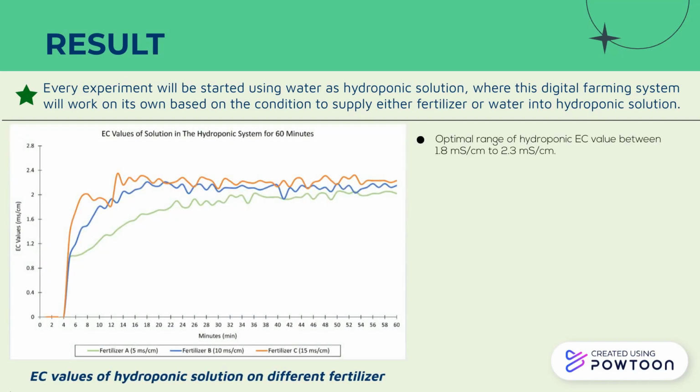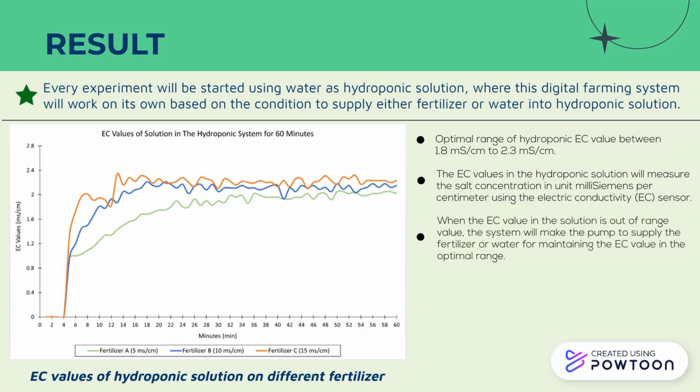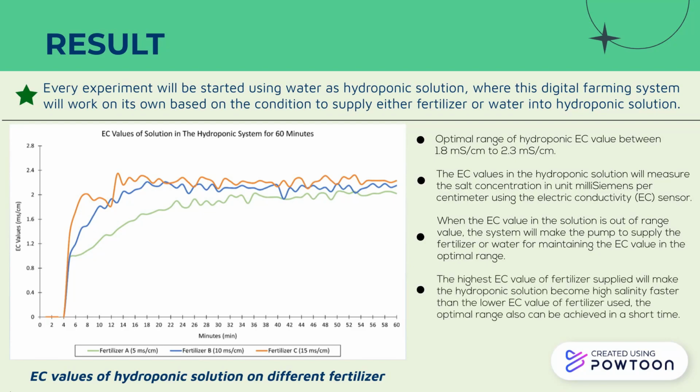Optimal range of hydroponic EC value is between 1.8 to 2.3 millisiemens per centimeter. The EC values in the hydroponic solution will measure the salt concentration in unit millisiemens per centimeter using the electrical conductivity, EC, sensor. When the EC value in the solution is out of range, the system will make the pump supply the fertilizer or water for maintaining the EC value in the optimal range.